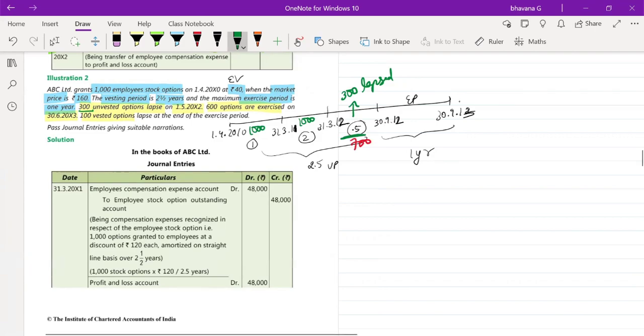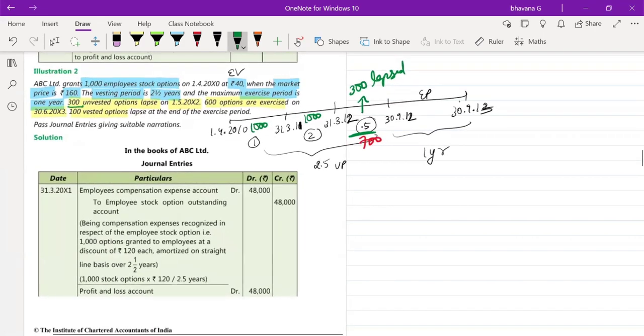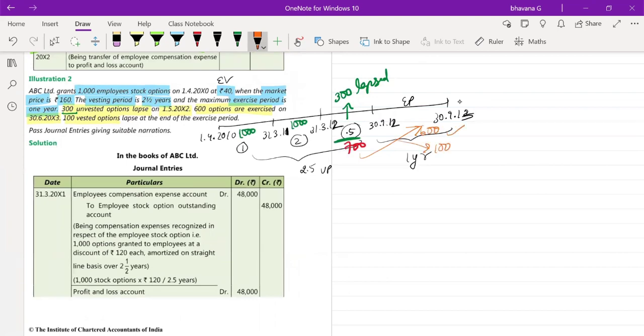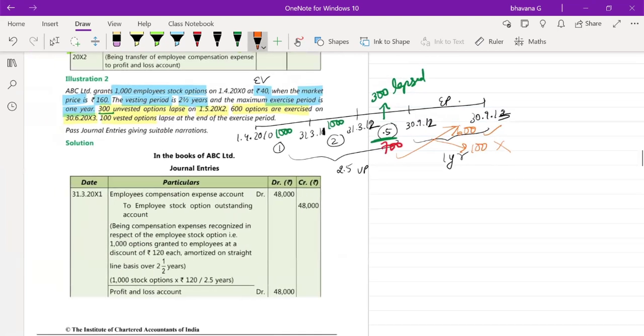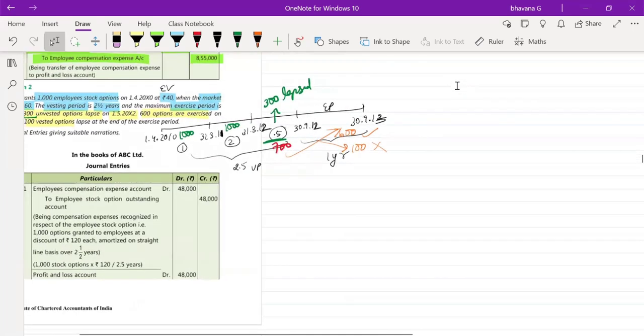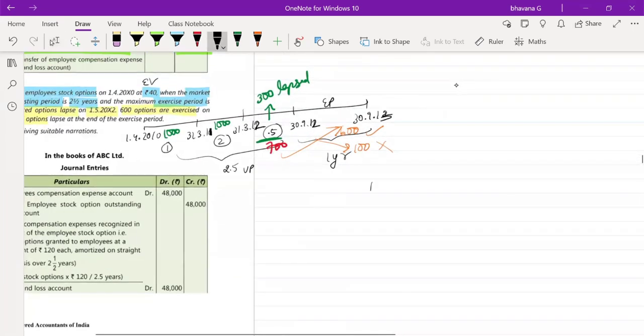Then finally they tell you that 600 options were exercised. So out of the remaining 700, in this exercise period 600 options were exercised and 100 options lapsed. Is this timeline clear to you? Have everybody drawn this timeline? I hope it is clear. Now we will quickly create the employee compensation expense account. Everybody with me, we'll create it fast.